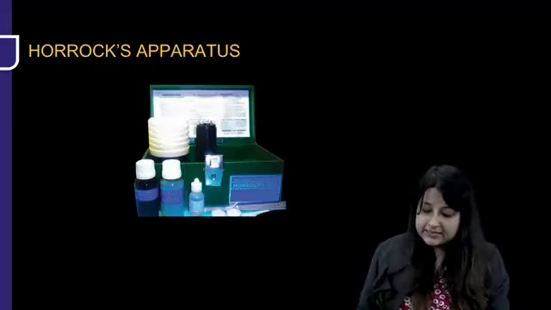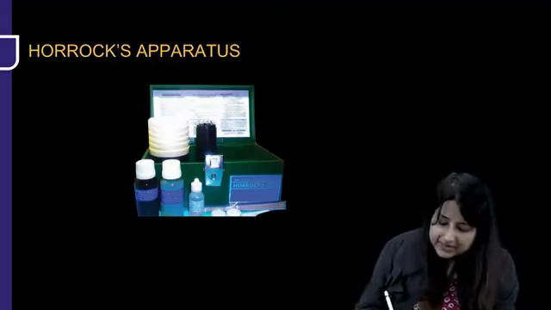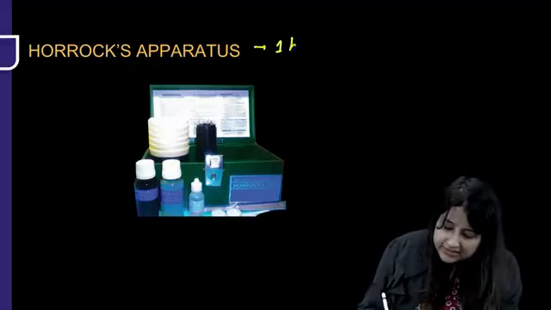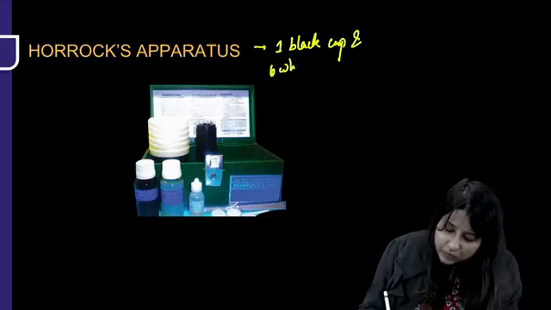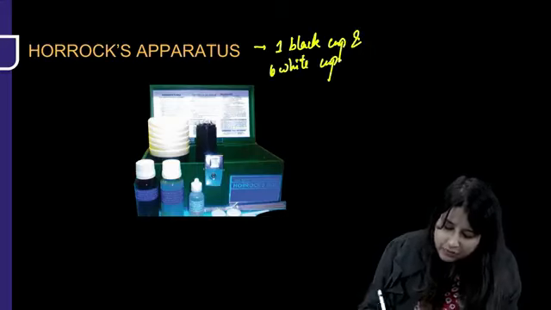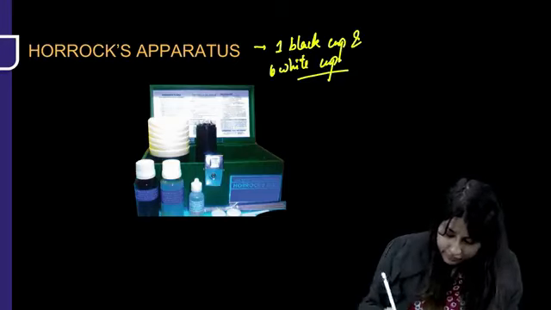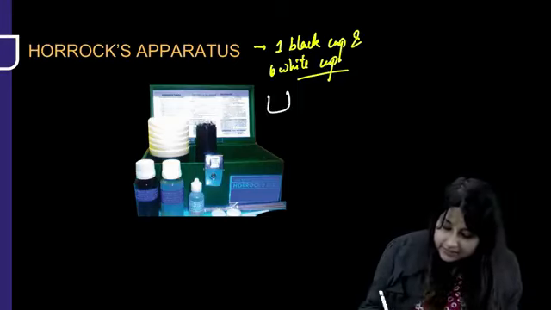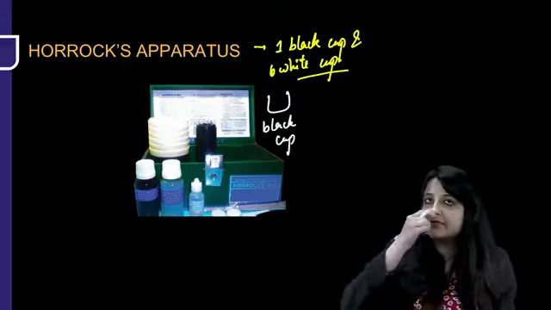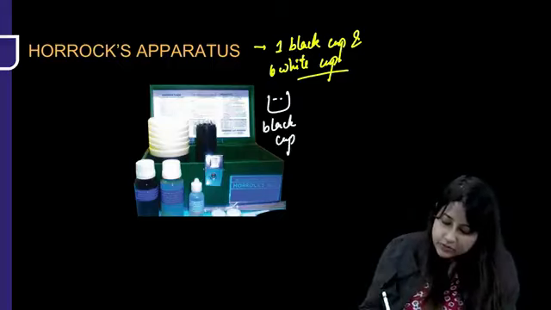Look at this. This is an instrument of Horrocks apparatus. Just for your revision, it consists of one black cup and 6 white cups. Suppose this is the black cup. In the black cup, whichever water has to be disinfected is put.